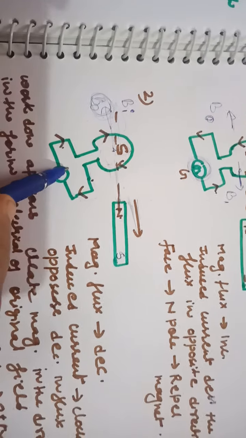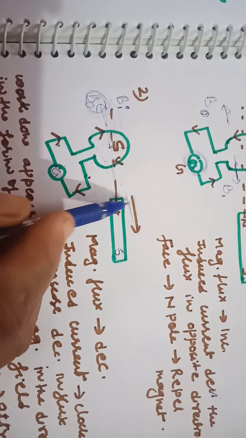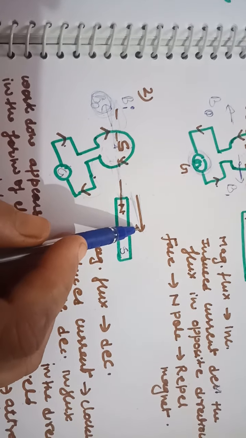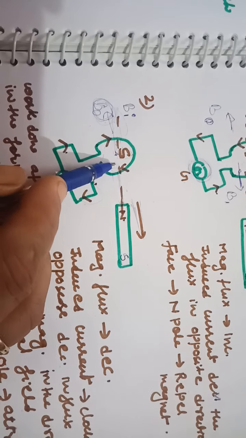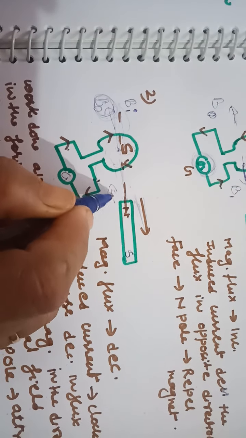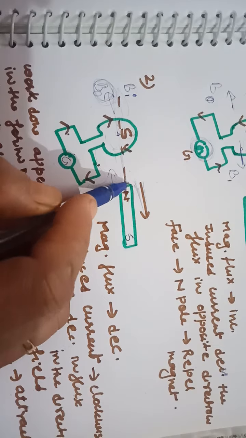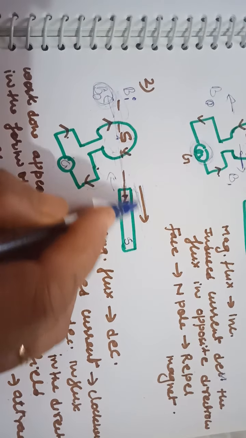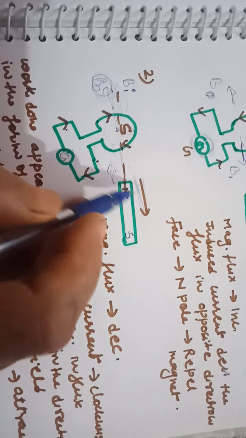Now in the second case, see, here you are taking the north pole away from the coil. If the north pole is moving away from the coil, then here a south pole is developed and it attracts the magnet. So there is a force of attraction towards the coil on the bar magnet. But you want to take this bar magnet away from the coil, yet because of the attraction it comes back this way. So what will you do?